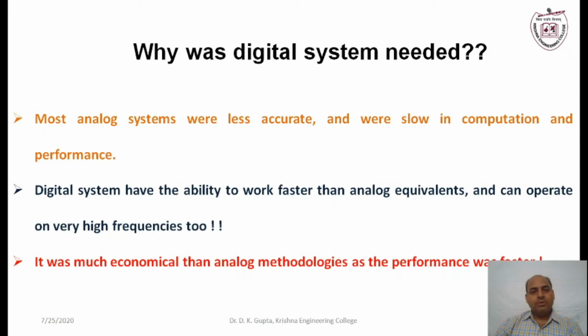Today, most of the devices, almost all the devices, whether home appliances, or used for the banking system, or used for mobile biomedical applications, and in fact in all fields of application, we use different instruments which deal with digital theory, or we can say they are digital devices. Laptops, computers, mobiles, and different gadgets are the popular digital devices that we use in our daily life.